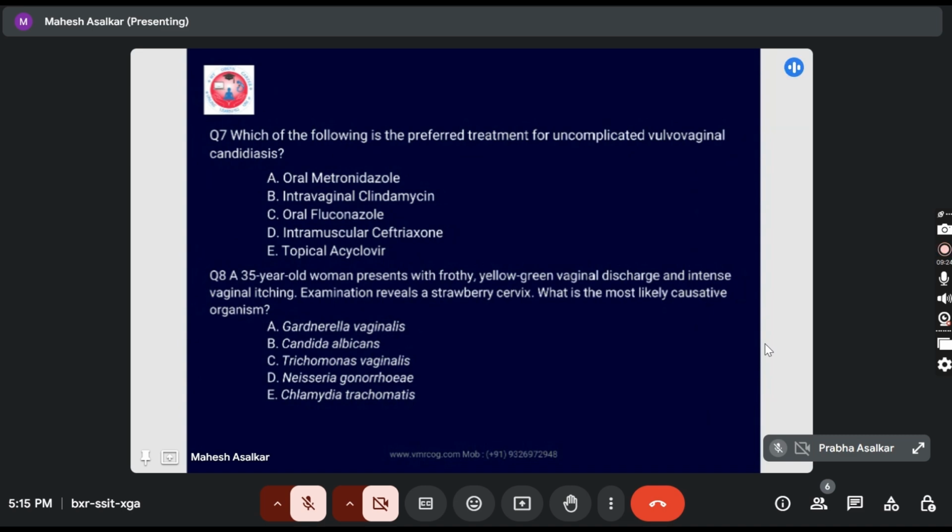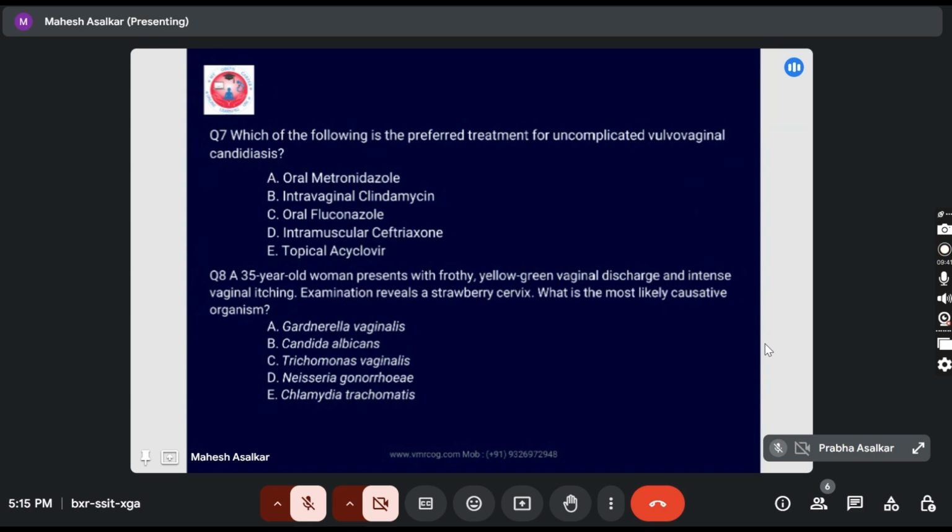Oral metronidazole, intravaginal clindamycin, oral fluconazole, intramuscular ceftriaxone, topical acyclovir. Oral fluconazole, sir.